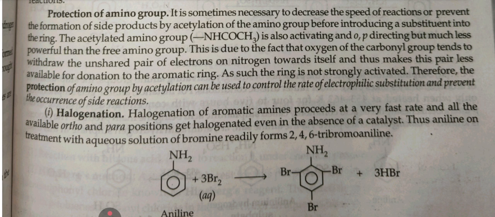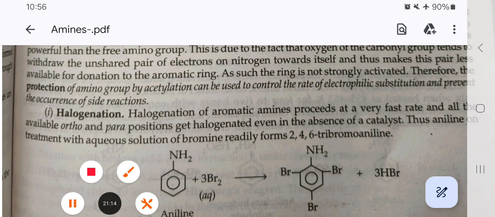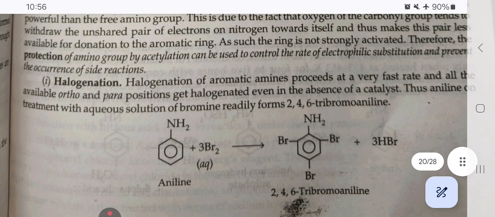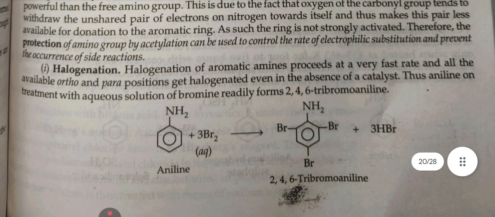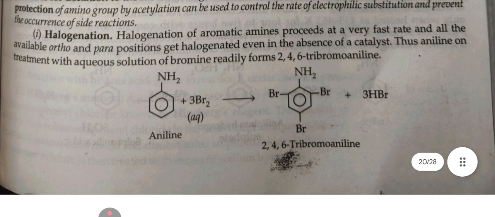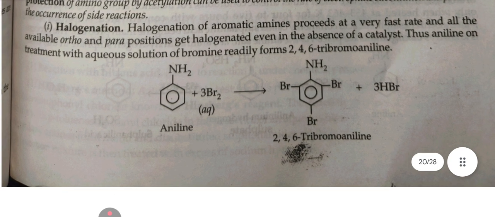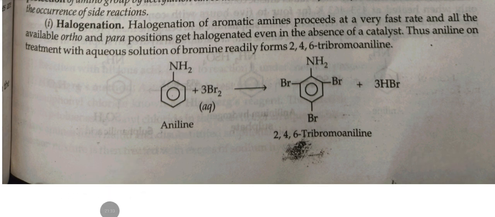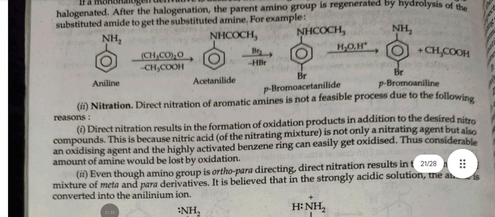This is due to the fact that oxygen of the carbonyl group tends to withdraw the unshared pair of electrons of nitrogen towards itself and thus make the pair less available for donation to the aromatic ring. Halogenation of aromatic amines proceeds at a very fast rate and all the available ortho and para positions get halogenated.